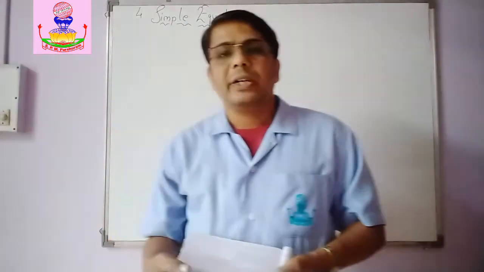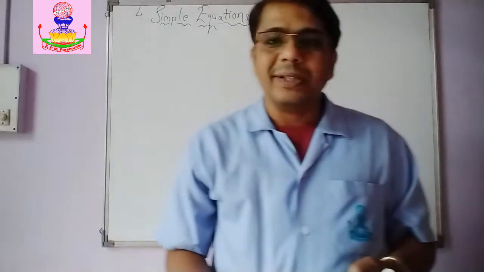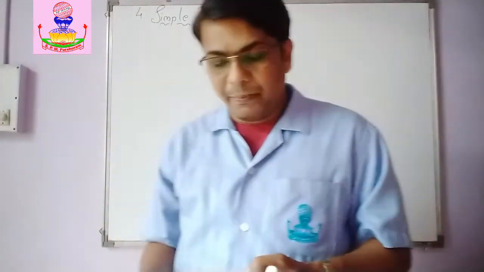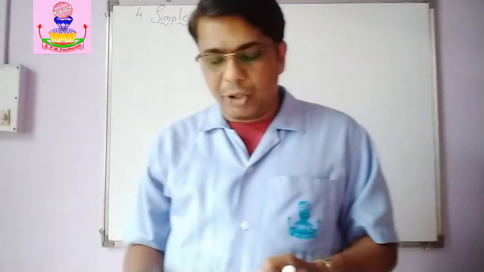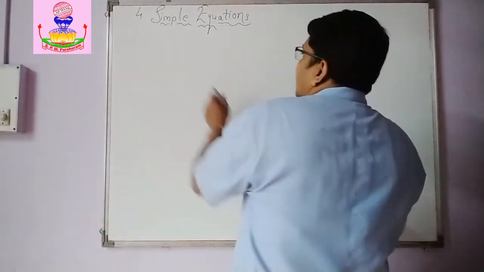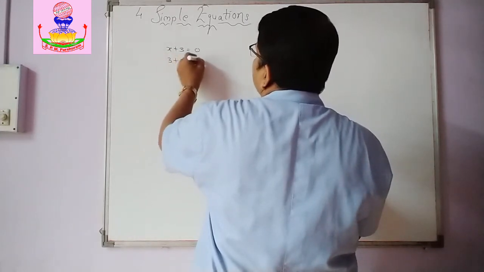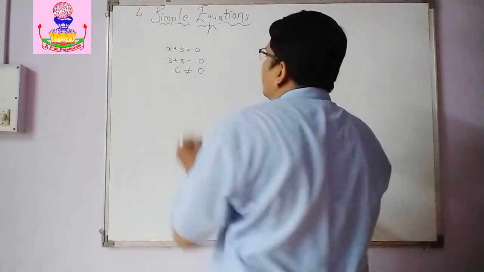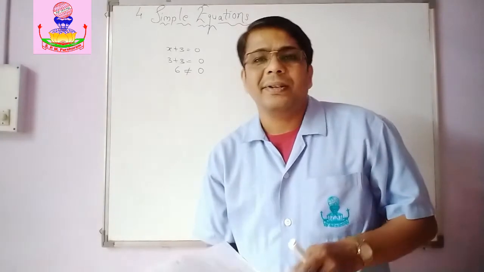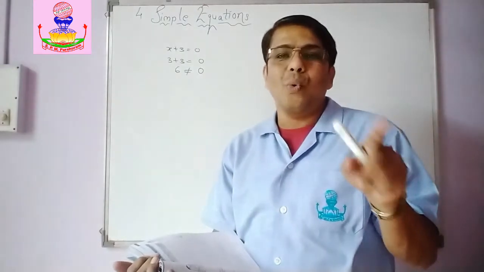This table you can do in your textbook itself. The equation is given, the value is given, and you have to say whether the equation is satisfied or not, just yes or no. So x plus 3 is equal to 0, value of x is equal to 3. Now if I put x equal to 3, what will happen? 3 plus 3 is how much? 6. Is 6 equal to 0? 6 is not equal to 0. So is the equation satisfied? Is LHS equal to RHS? No. So the answer is no.